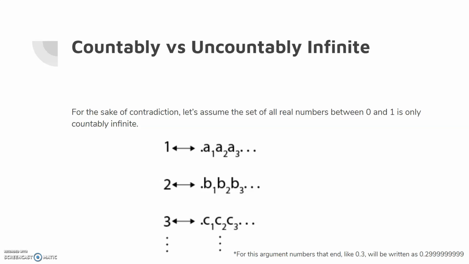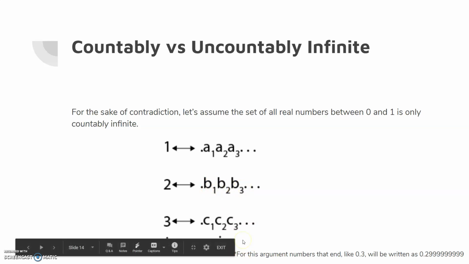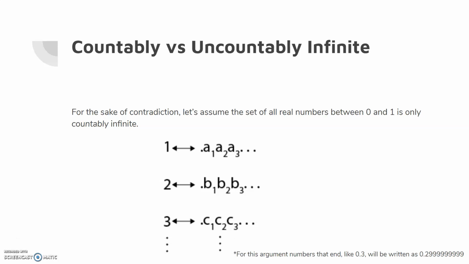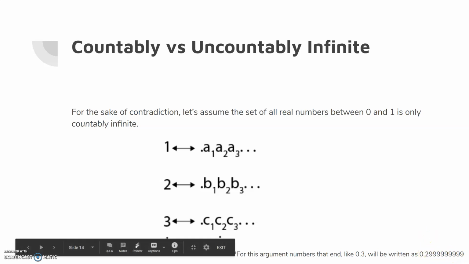In our numbers, the letters, like A1, A2, A3, represent the digits. Now, to have one-to-one correspondence, the first number in our hypothetical pattern is this right here. Second number, 0.B1, B2, B3, where B1 is just some digit, and so on, down here. Also, all decimals will be infinitely long. If there are numbers that end, like 0.3, it would instead be written as 0.299999999. Yeah, just to make sure they're all infinitely long.